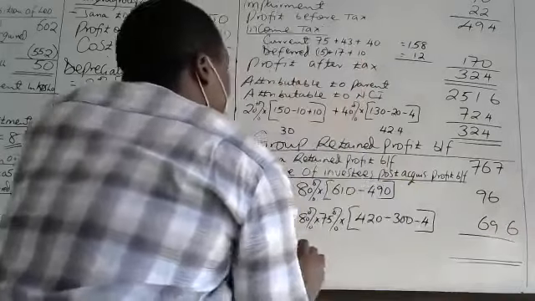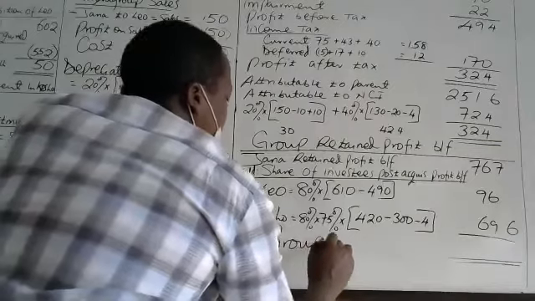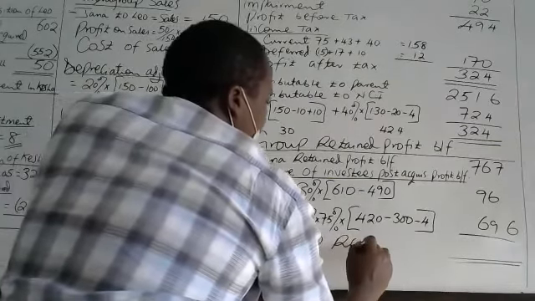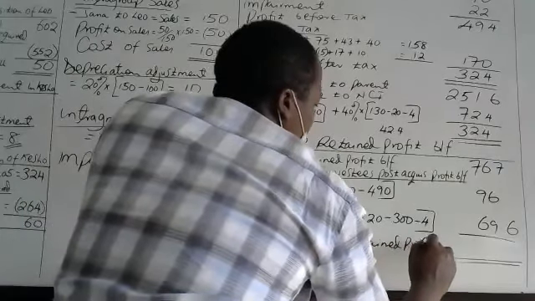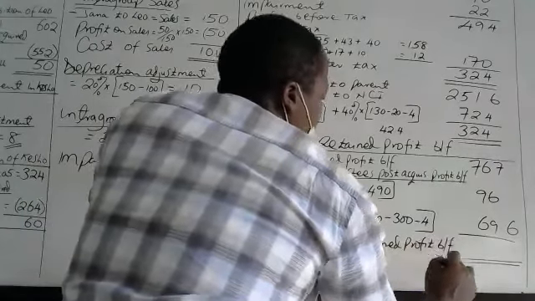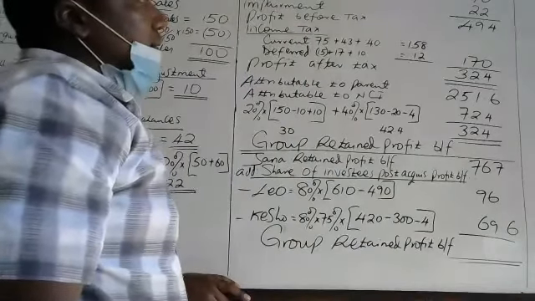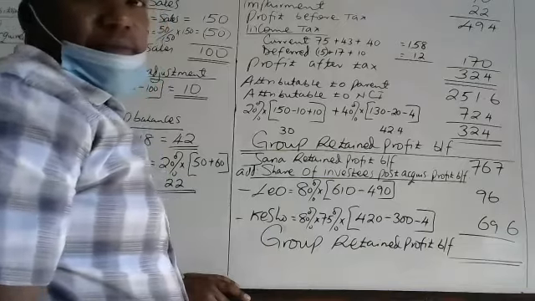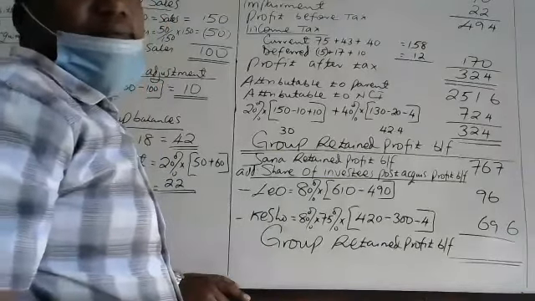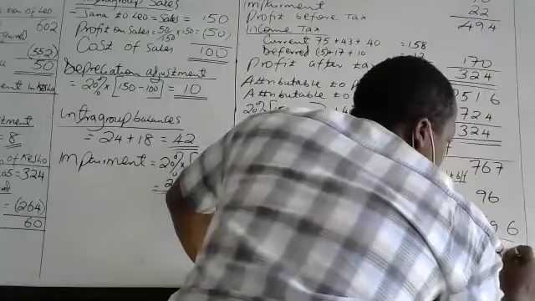So then we can say the group retained profit brought forward equals what? Equals 767 plus that, you get what? 932 point something.